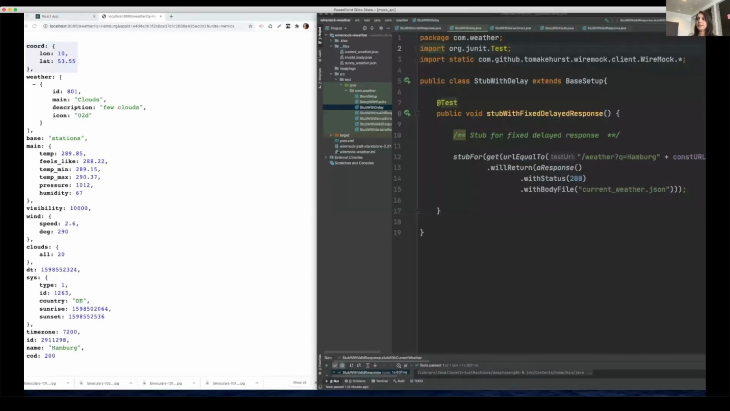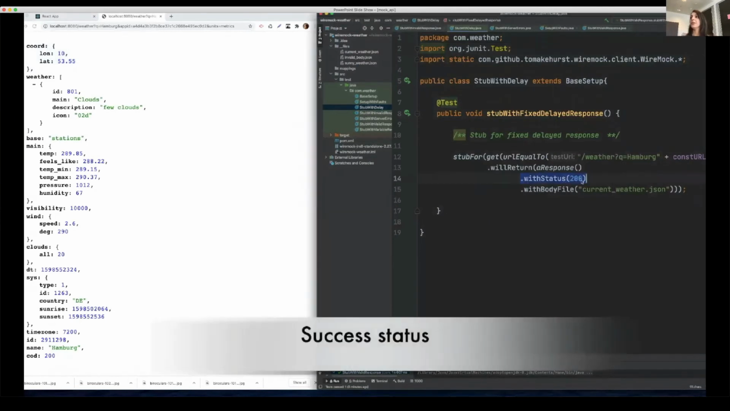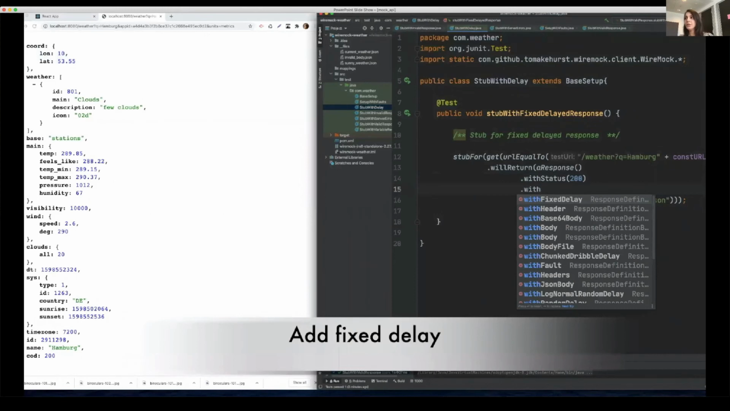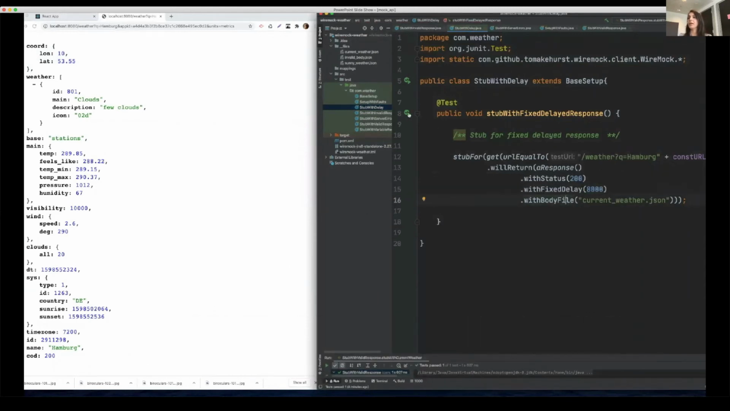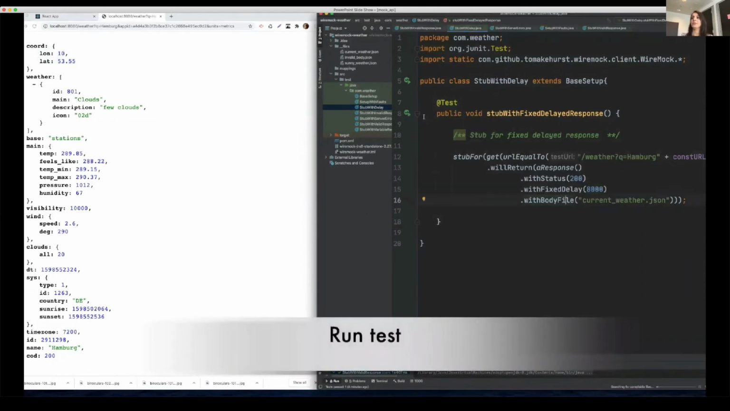So let's see. We have this previous function itself. It has status code 200 and it has a body file, current weather JSON. And I will add a delay to it deliberately. So with a fixed delay of 8000 milliseconds, I'll add for this case. So I've added the delay, and now I'll run the test.